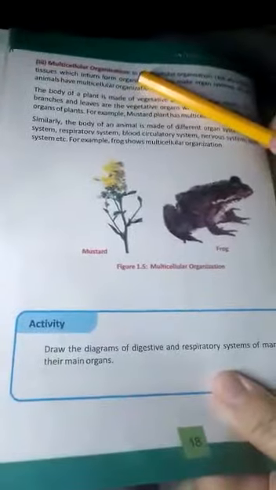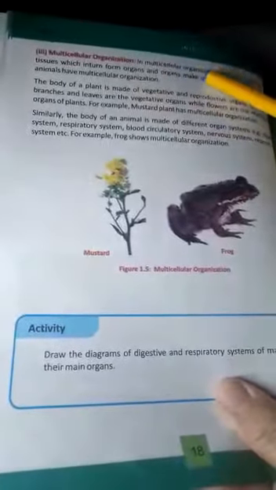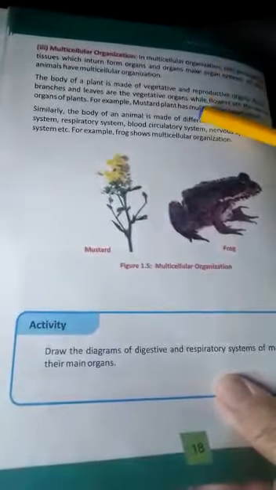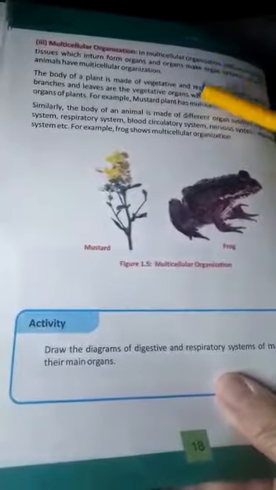In colonial organization, unicellular organisms are present, but they always live in the form of a colony. In this colony, some cells perform the process of capturing food, some are responsible for movements, and some are responsible for reproduction. The main example of colonial organization is Volvox. Next is multicellular organization. In multicellular organization, all the organisms have many cells.